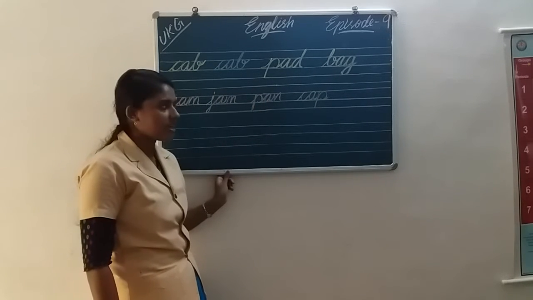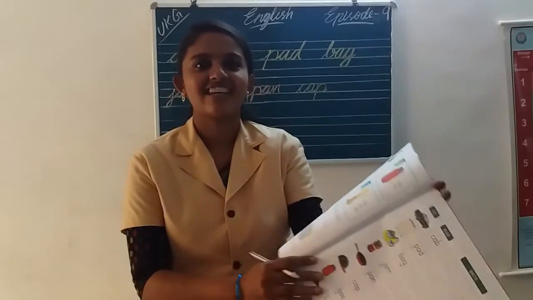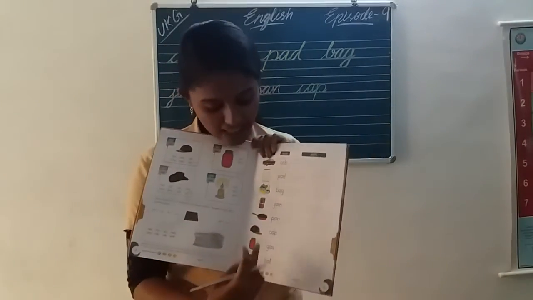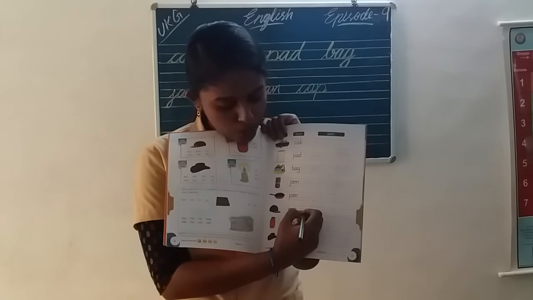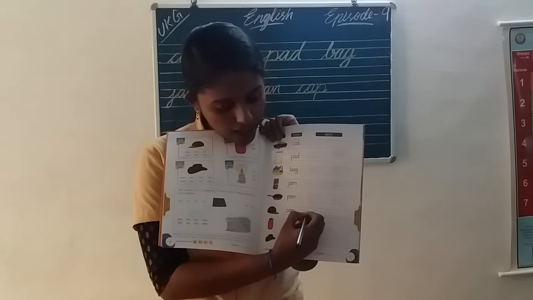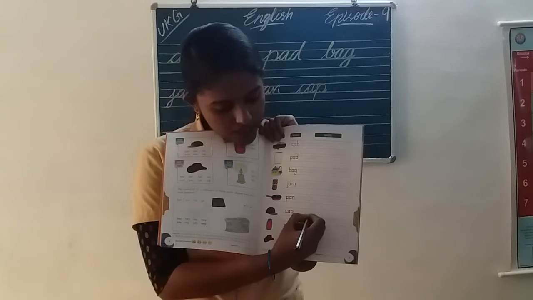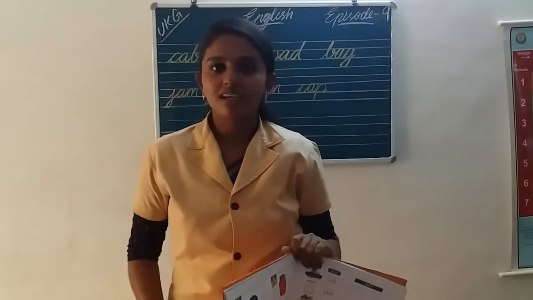C-A-P. Cap. Okay. Next word, what is that? Cap. Okay, you should write here, start from the third blue line. C-A-P. Cap. Can you see? Okay.